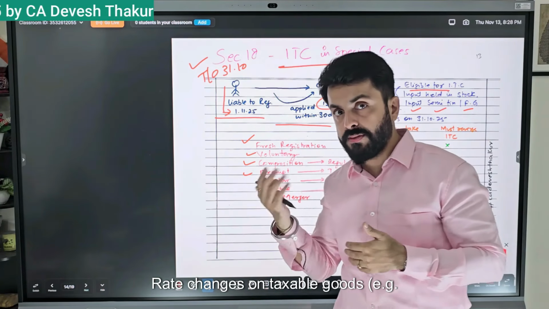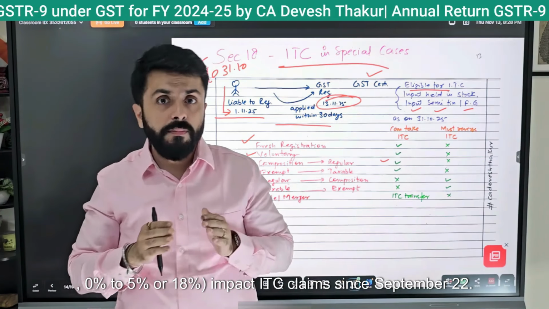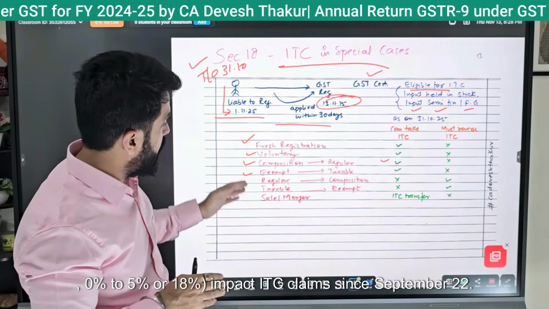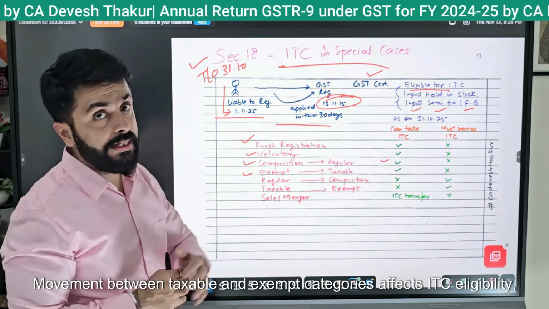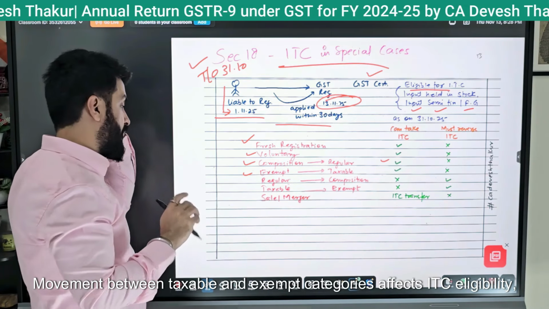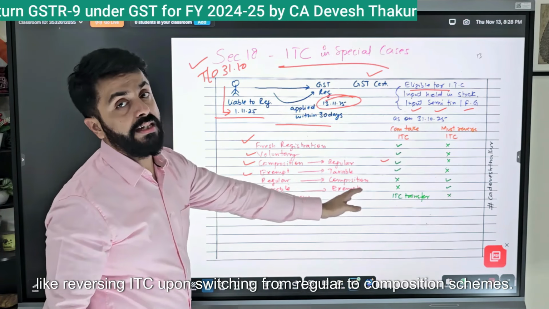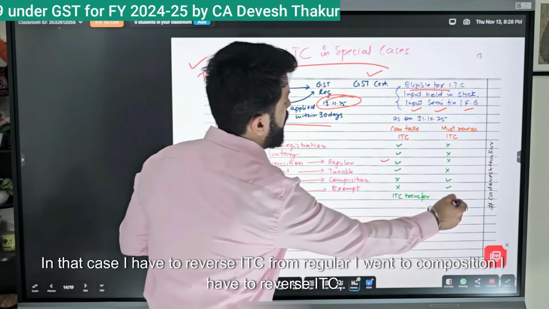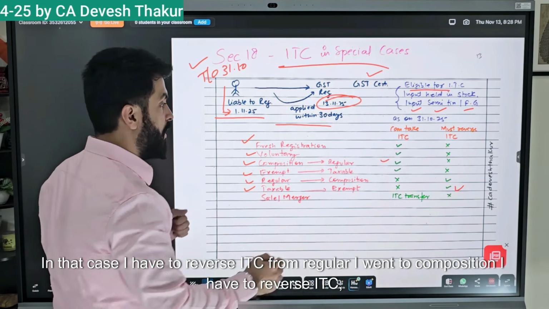Rate changes on taxable goods, for example 0% to 5% or 18%, impact ITC claims. Since September 22, movement between taxable and exempt categories affects ITC eligibility, like reversing ITC upon switching from regular to composition schemes. If I went to composition, I have to reverse ITC.